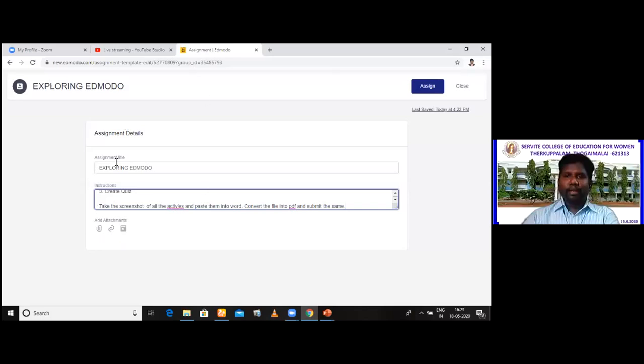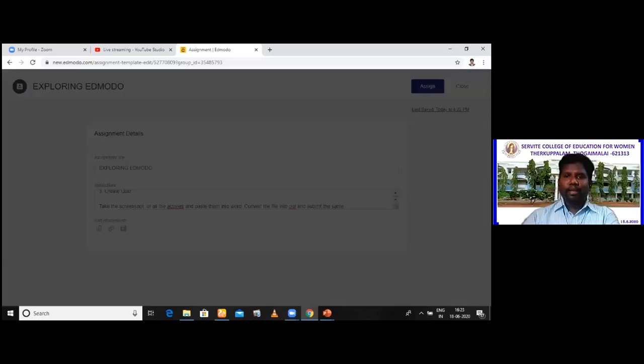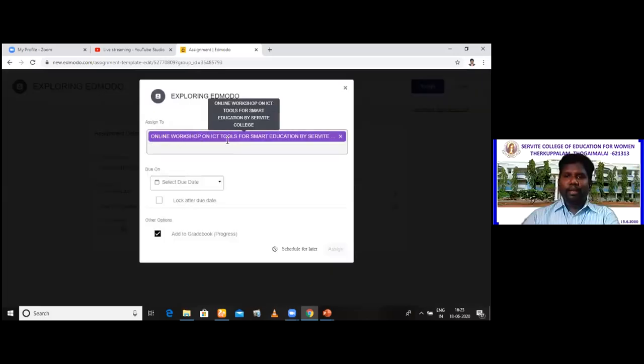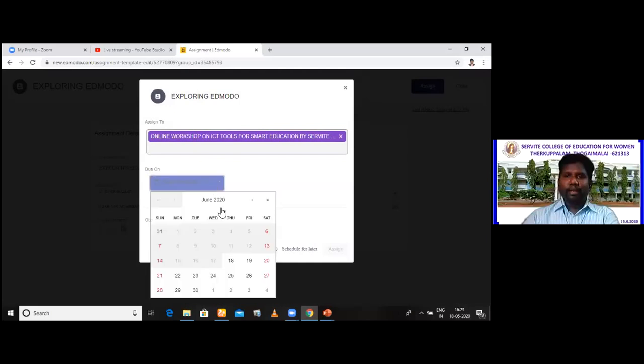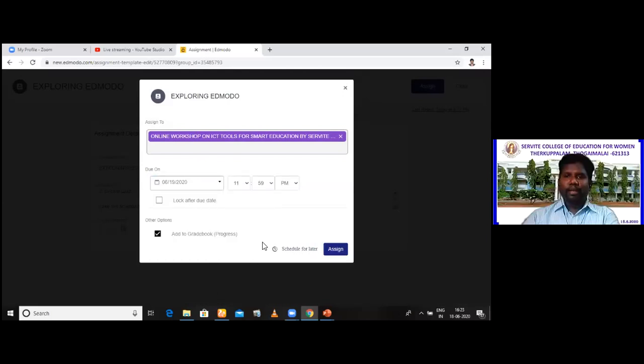Right. Once you do this, go to assign. Click the assign on the top. Okay. Now see here on the top, which class you are assigning this to will come. And you can have a due date. For example, you can fix the date for the assignment. I just click one of the dates. See here, the calendar will come. And I request you, today is 17. And today is 18. I request you all to submit the assignment by 19. See here, I just fix as 19. So what time should you submit? Before 12 o'clock, see here, 11:59.